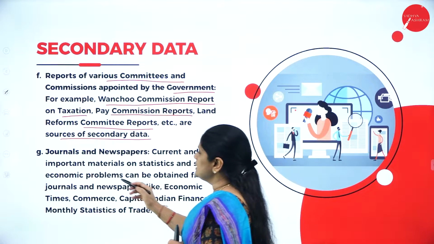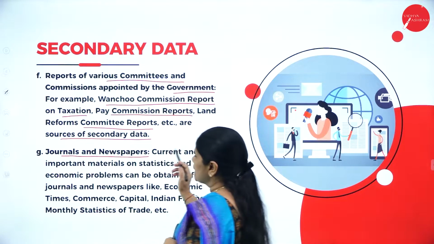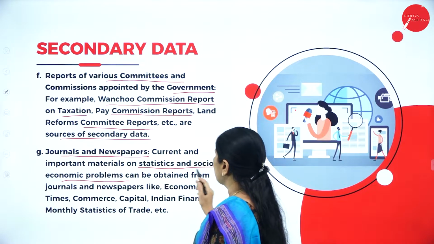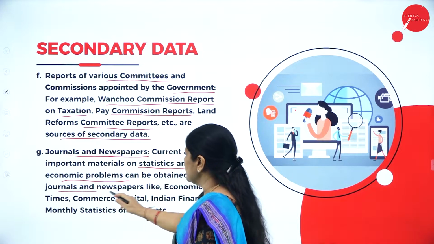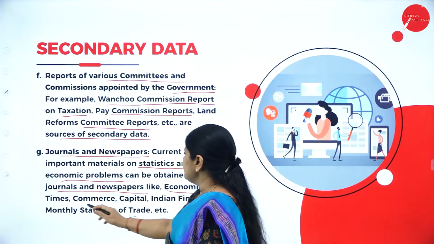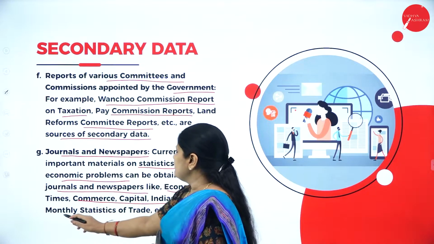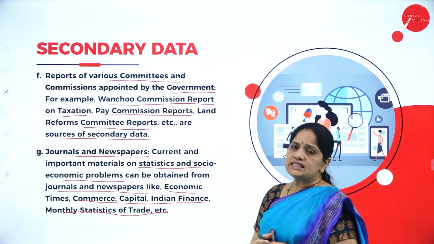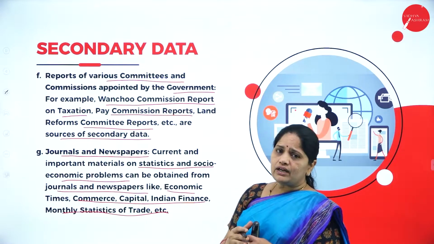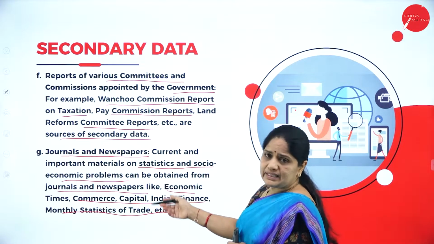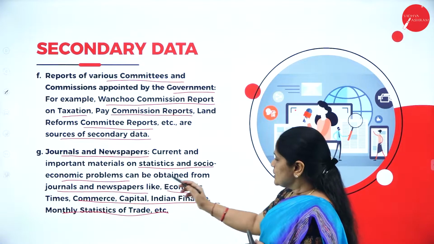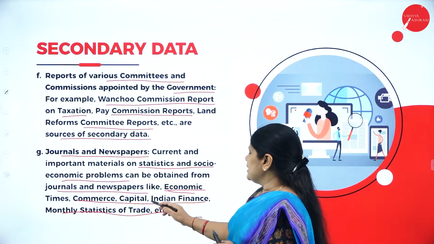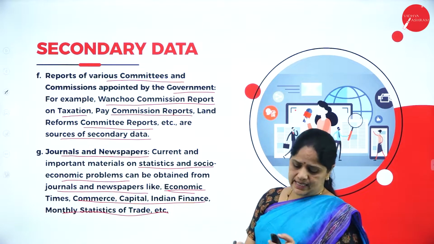Then we have the journals and the newspapers. Current and important materials on statistics and socio-economic problems can be obtained from journals and newspapers like Economic Times, Commerce, Capital, Indian Finance, Monthly Statistics of Trade, etc. Trade-related news material will be published by these journals and newspapers. The most important of them are Economic Times, then Commerce, Capital and Indian Finance, etc.